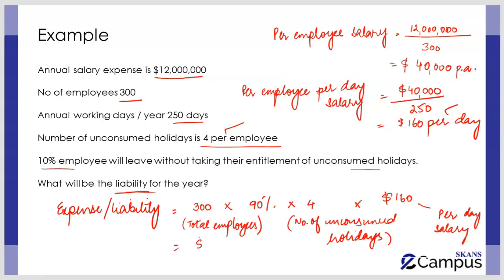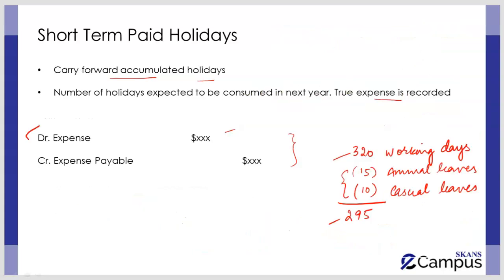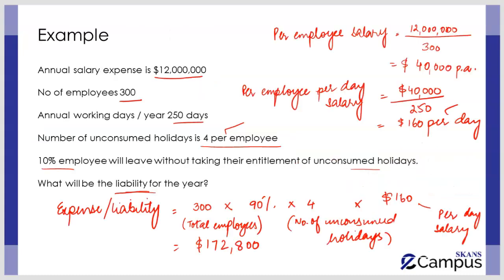Now after that you calculate the total amount, that is 172,800. Now with this amount you are going to pass this double entry, which is debit expense, credit expense payable in the future. So this is the working for short-term paid holidays. As I mentioned, straightforward, such questions have come up in the past exam papers also.